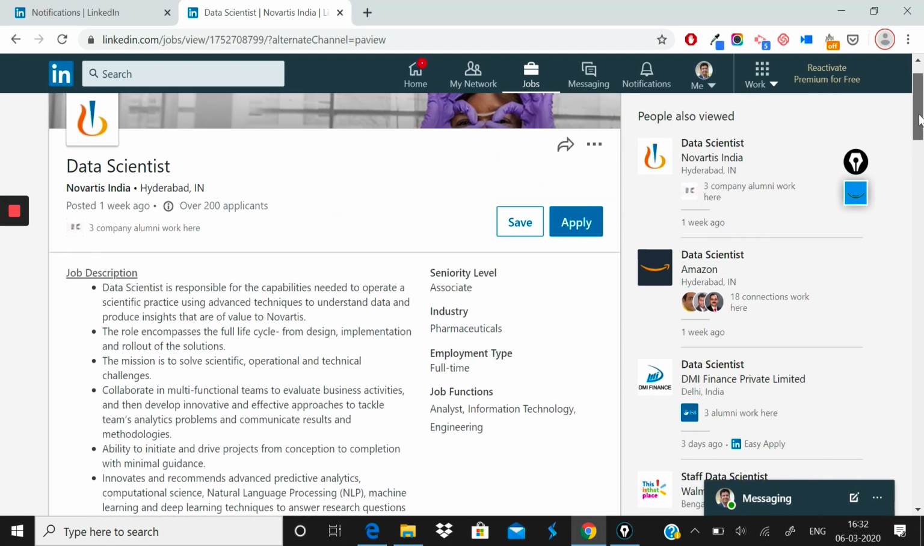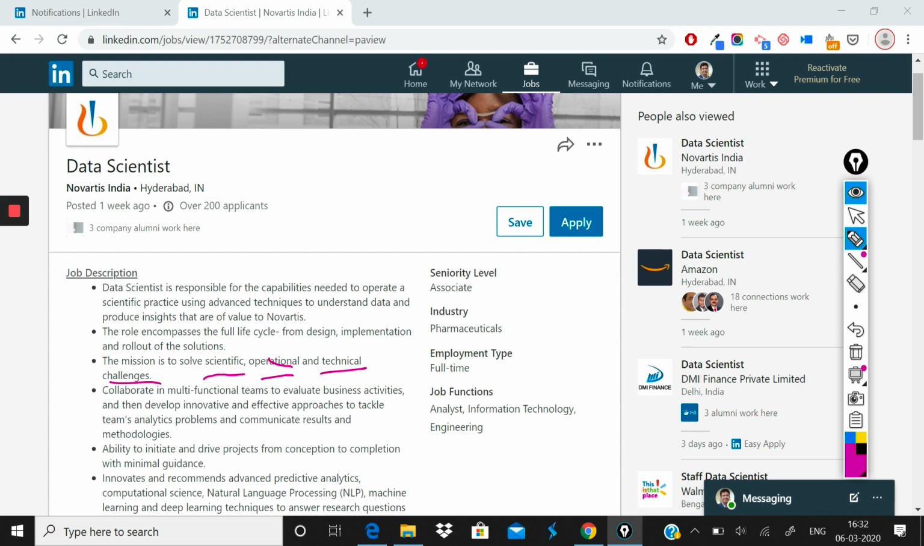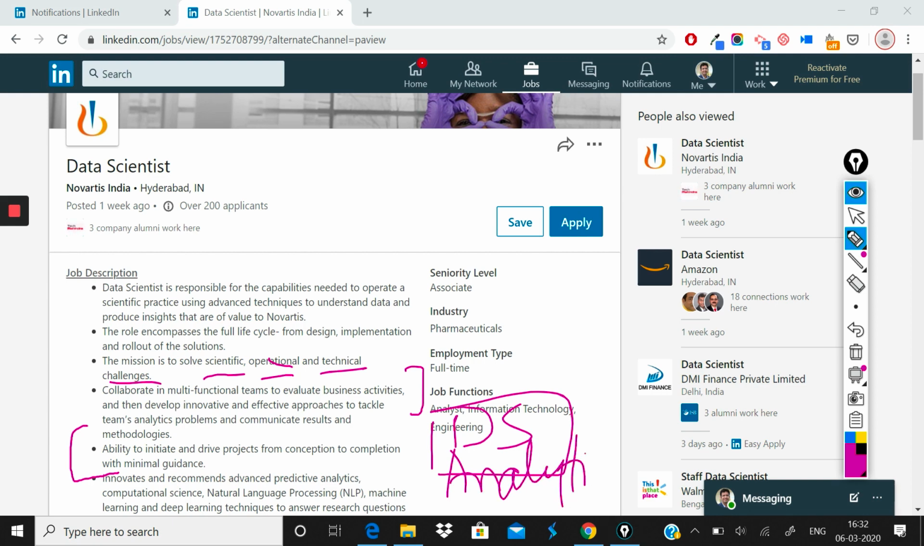What they are saying is that you can be involved in basically any kind of project. You need to collaborate in multifunctional teams to evaluate business activities and then develop innovative and effective approaches to tackle the teams' analytics problems, and communicate results and methodologies. Which means that essentially you are part of the analytics, data science, or advanced analytics practice at Novartis, whatever you might want to call it.